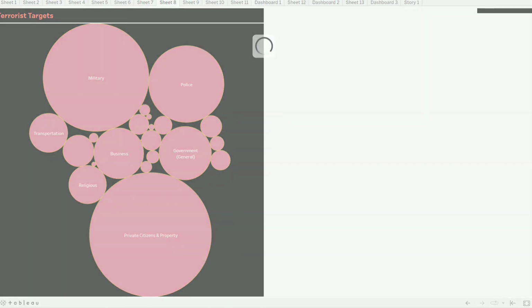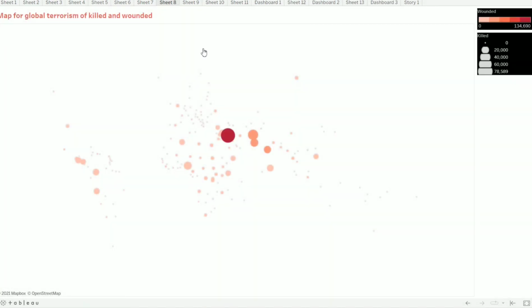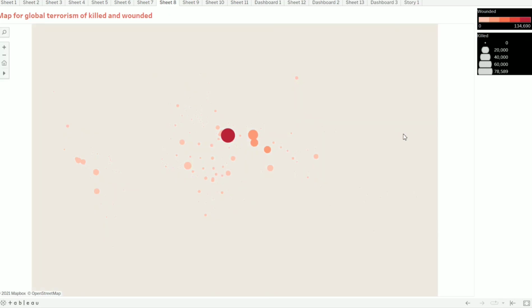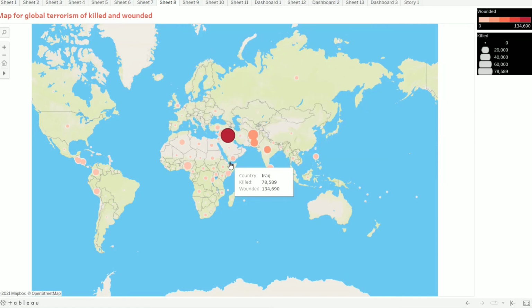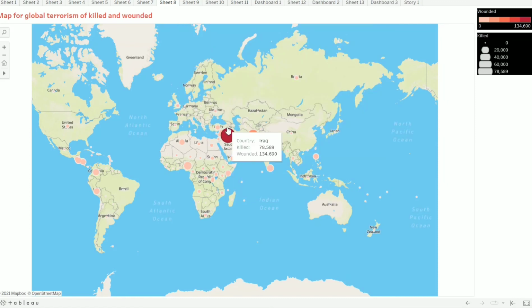Next, we have the map which shows number wounded and number killed. So here we can see that Iraq is having the highest number killed. Then Afghanistan, Pakistan, India.